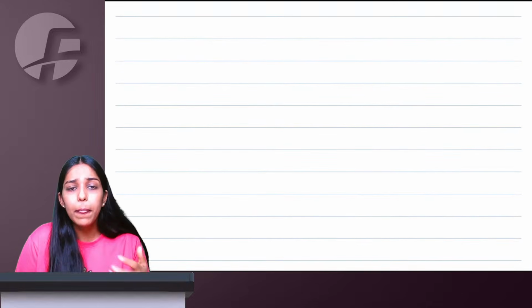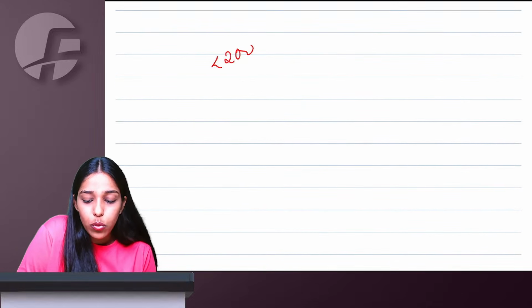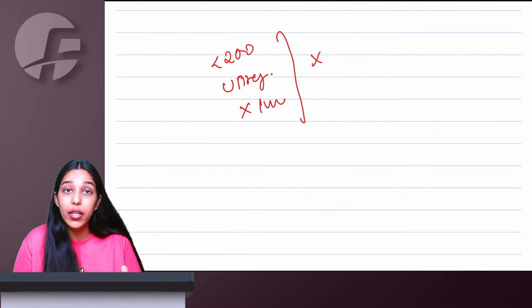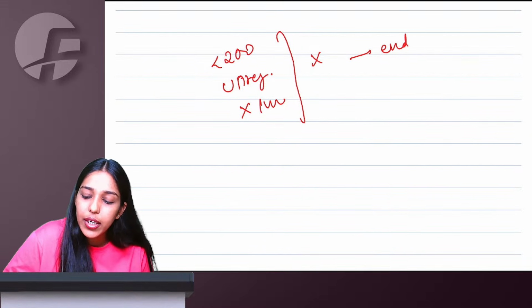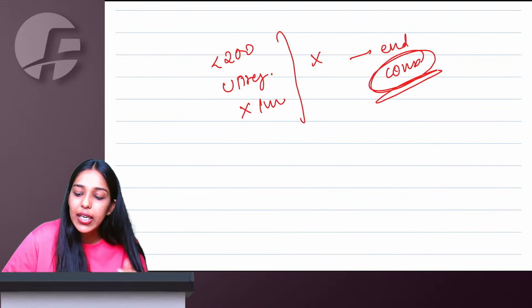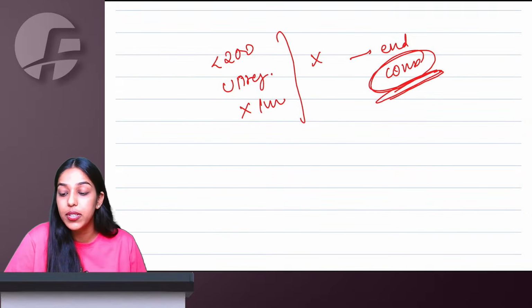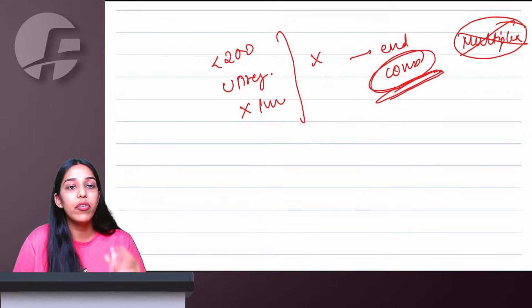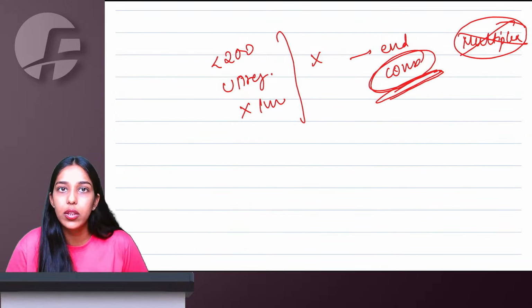Right, ma'am. If my value of supply is less than 200, the recipient is unregistered and the recipient is not wanting an invoice, I can decide to not issue an invoice. But then at the end of the day, I will have to issue a consolidated tax invoice for taxation purposes. This option is not available to multiplex screen. Even if value is less than 200, they will separately have to issue tickets in all the cases.